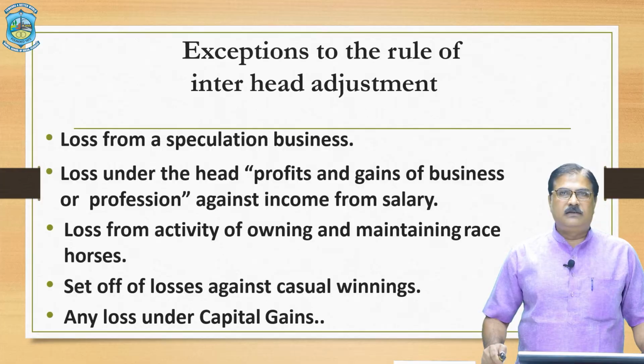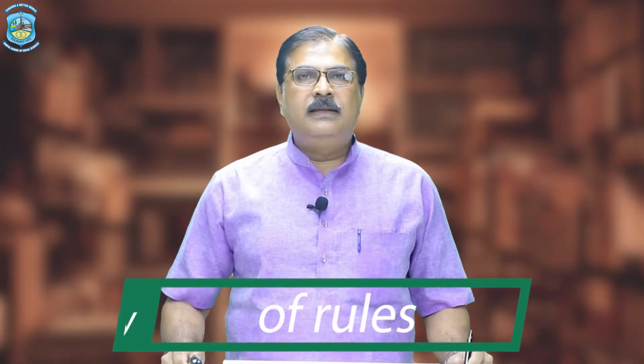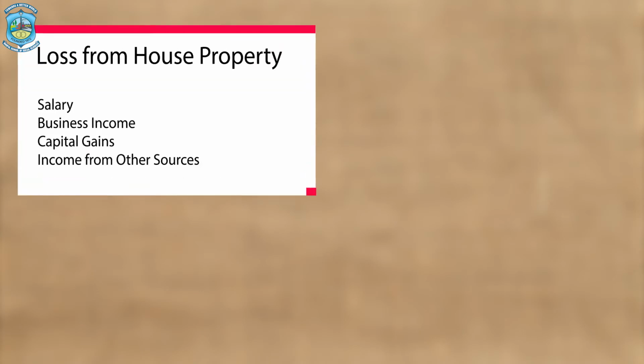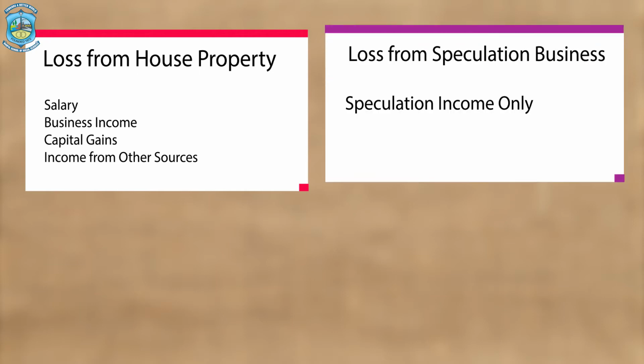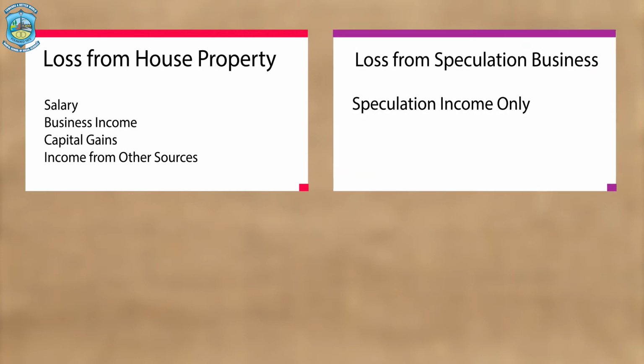Now let us summarize the entire set of rules. Loss from house property can be set off against income from salary, income from business, income from capital gains, and income from other sources, while loss from speculation business can be set off only against income from speculation business.